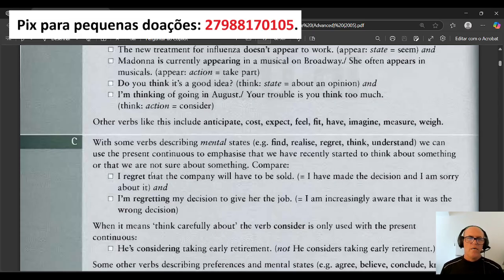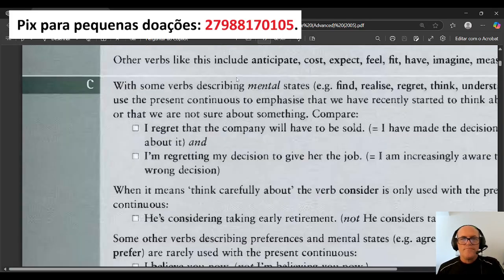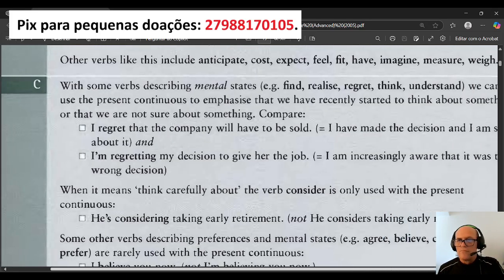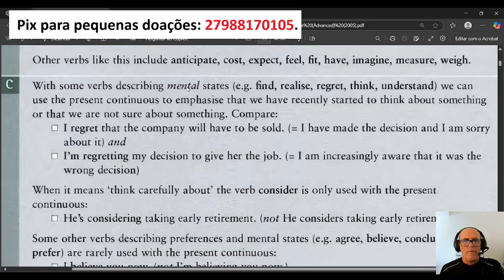Okay. Now let's go to C here. With some verbs describing mental states, for example, find or realize or regret, think, understand, we can use the present continuous to emphasize that we have recently started to think about something or that we are not sure about something.